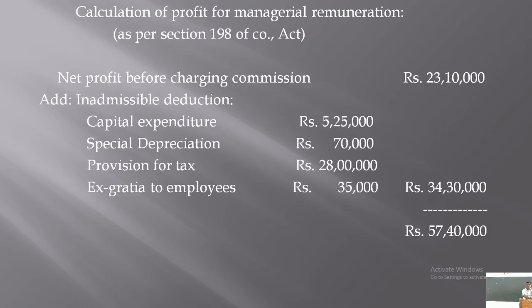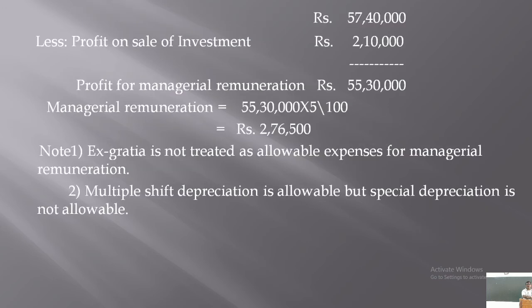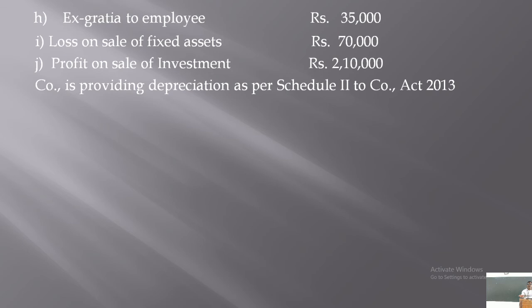So, ex gratia paid to employees is not generally allowed, right? It is already deducted while calculating the profit of rupees 23,10,000. So, this is an inadmissible expense. This should be added back to the profit.